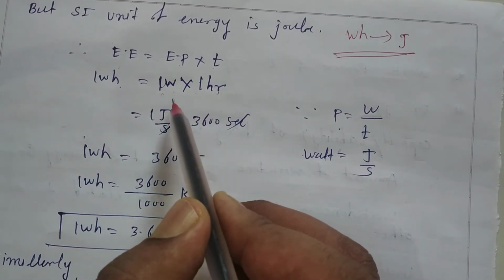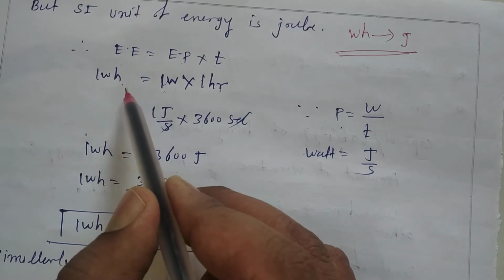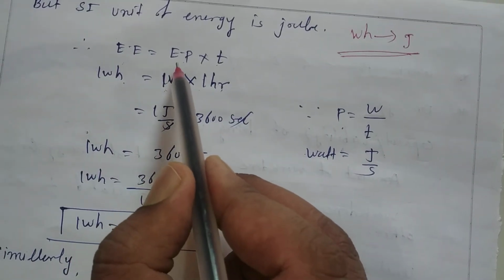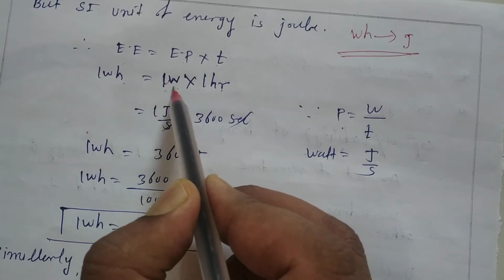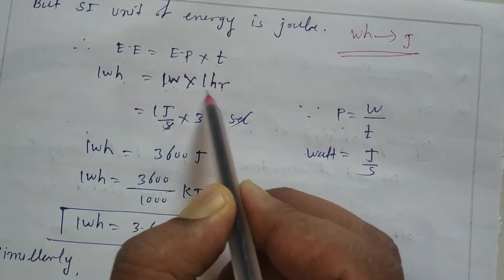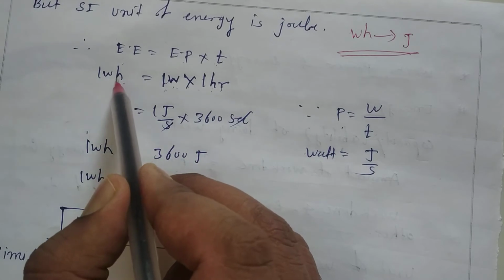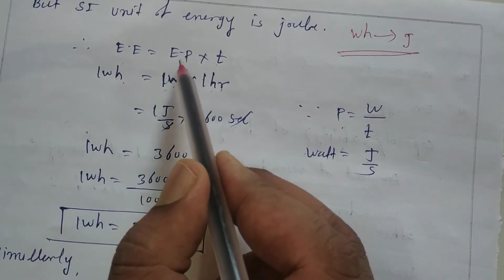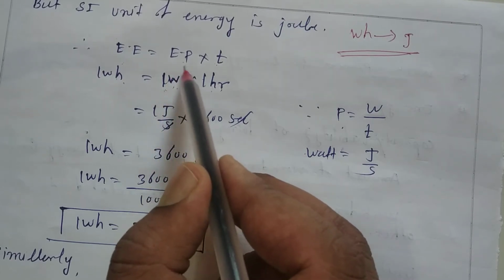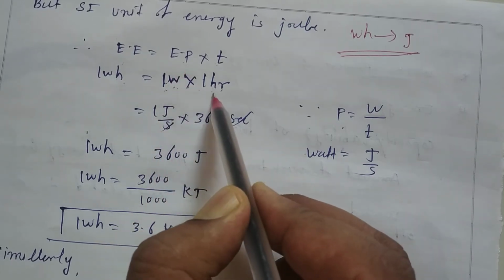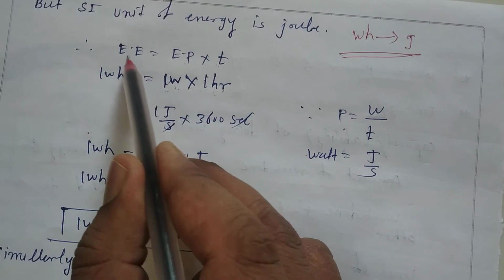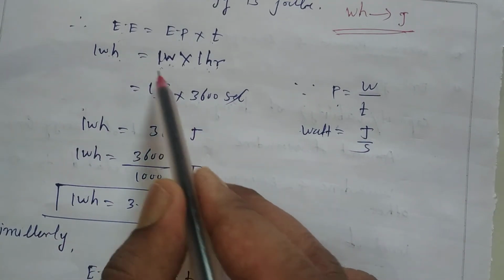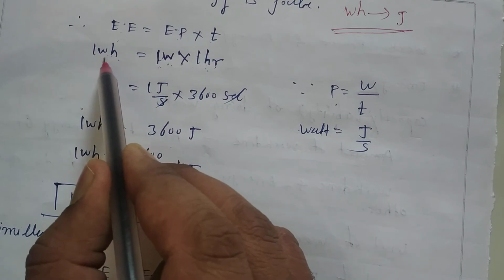So how will you define 1 watt hour? How will you define this? Listen carefully: when an appliance of power 1 watt works for 1 hour, then the electrical energy consumed will be 1 watt hour. Should I repeat again? Yes. When an electrical appliance of power 1 watt works for 1 hour, then the electrical energy consumed will be what? 1 watt hour.